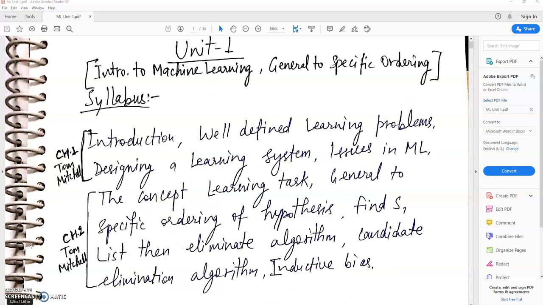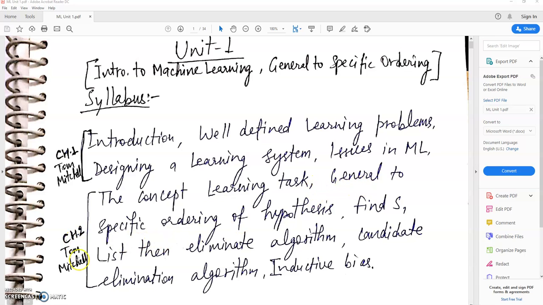Today I am going to explain unit number 1, Introduction to Machine Learning and General to Specific Ordering. We will start with the syllabus. The syllabus is strictly taken from Tom Mitchell, Machine Learning. We will start with chapter number 1. Chapter number 1 is Introduction, Well-Defined Learning Problems, Designing a Learning System, Issues in Machine Learning, Concept Learning Tasks.